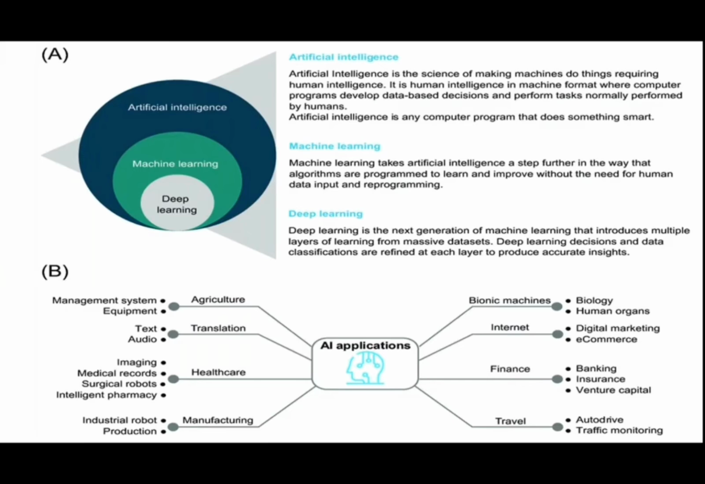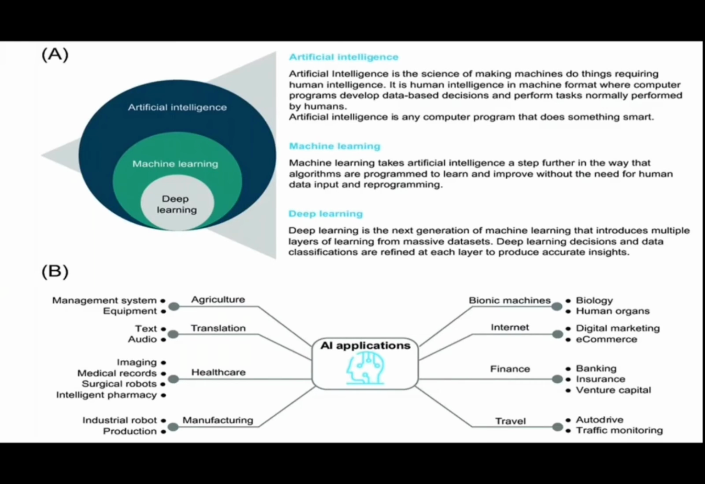Artificial intelligence is not only a single one, it has some subsets that we just discussed, machine learning and deep learning. As you know, artificial intelligence is the main component. Under that, we have some subsystems that we call machine learning and deep learning. Machine learning takes artificial intelligence a step further in the way that the algorithms are programmed to learn and improve without the need of any human data input and reprogramming.